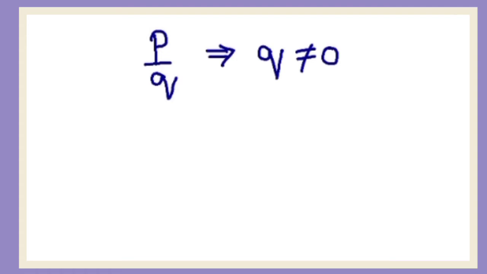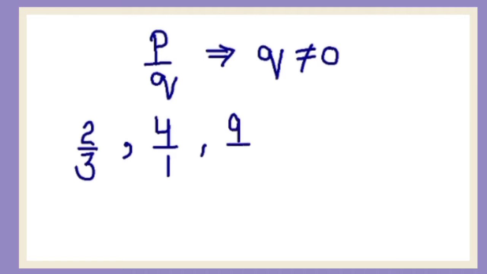Right? For example, 2 upon 3 is a rational number. If I ask you, is 4 a rational number or not? Yes, this is a rational number. Why? Because 4 can be written as 4 upon 1. Is 9 a rational number? Yes, because 9 can be written as 9 upon 1. 7 upon 9 is also a rational number.